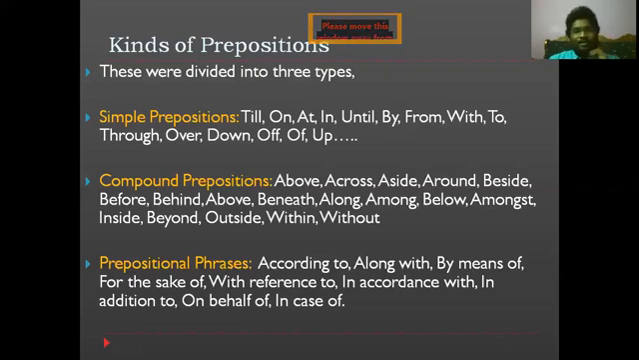So what are these simple prepositions? What are these compound prepositions? And what are these prepositional phrases? Let's see them individually. Simple prepositions are the list that you are seeing here: till, on, over, down, off, up, at, until, by, from, with, to, through, over, etc. These come under simple prepositions. These are called simple prepositions.